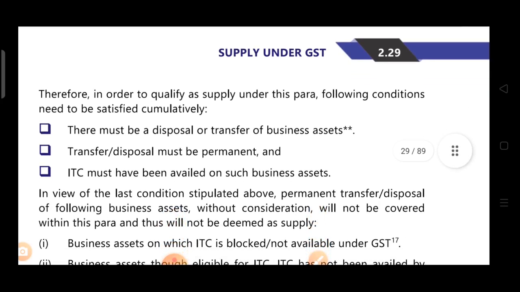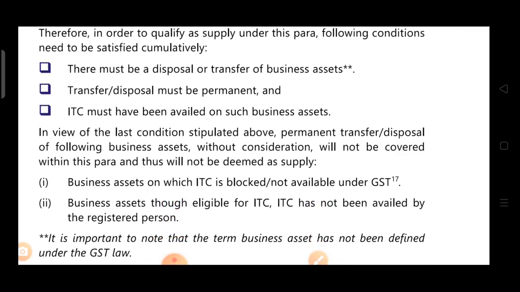In view of the last condition stipulated above, the permanent transfer or disposal of the following business assets without consideration will not be covered within this para, and thus will not be treated as supply. So what they have given, in view of the last condition stipulated above, means the ITC point they are talking about: business assets on which ITC is blocked or not available under GST, or business assets which, though eligible for ITC, have not been availed by the registered person.